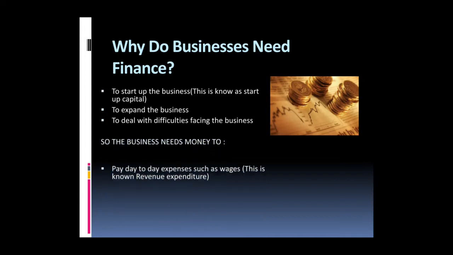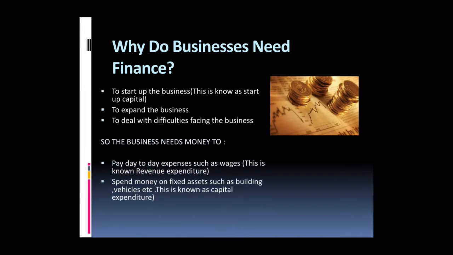So we probably need finance for 2 main reasons. We need finance to pay day-to-day business expenses, like wages, salaries, and rent. All these are called expenses, and we call them revenue expenditure. However, the money that we spend on buying machines, equipment, buildings, vehicles, and all these things, we call capital expenditure.